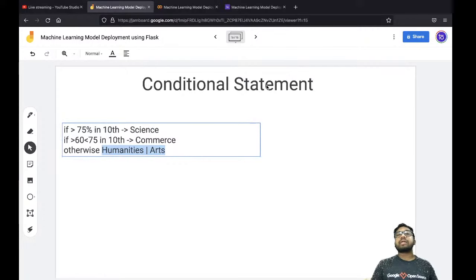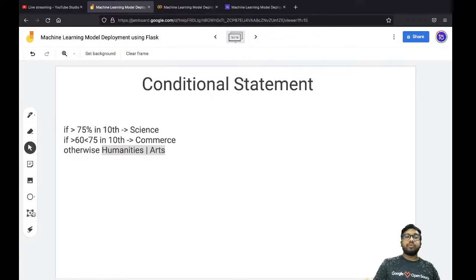That's why it's known as a conditional statement. If you want to declare a conditional statement in Python, you have to use the same way. For conditional statements, we have the keywords if, elif, and else. These are the three keywords that are going to help us in understanding the conditional statement.